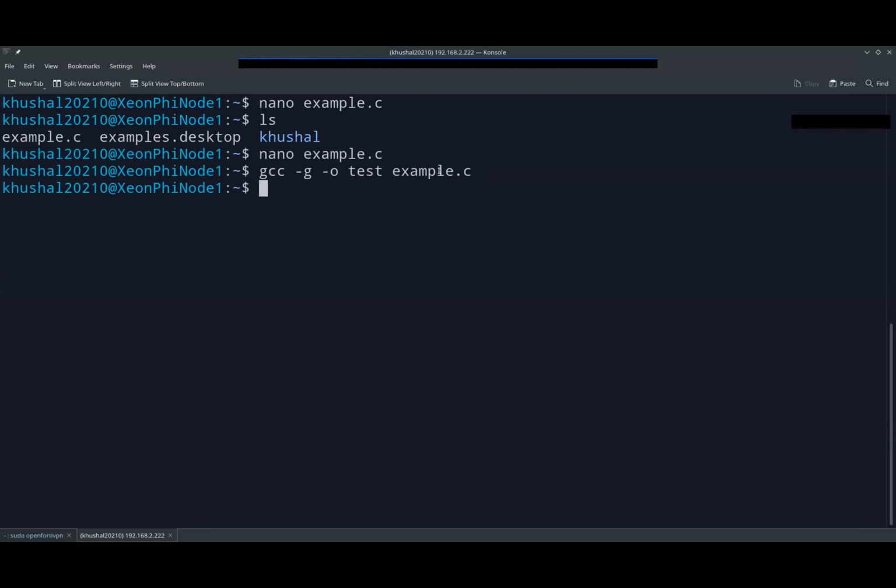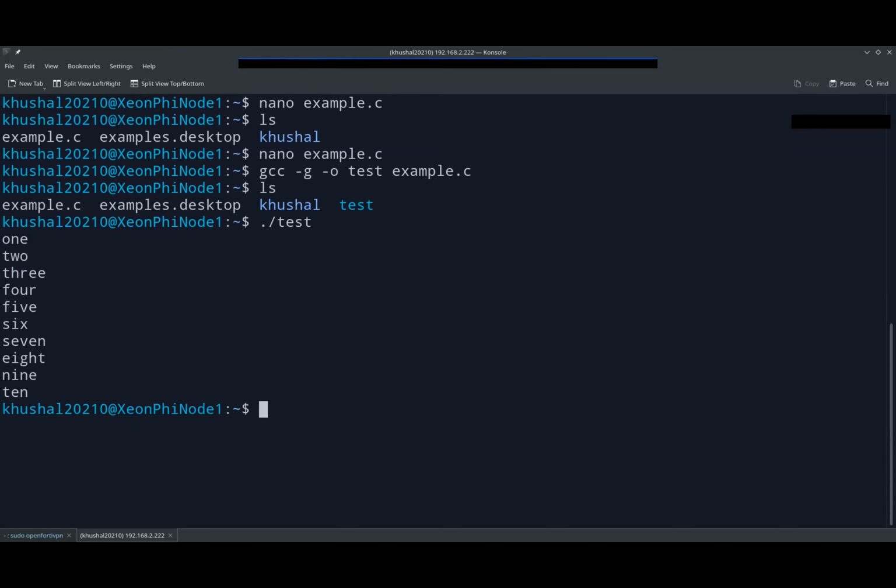So when we run the command, it will generate an output binary file. This is the output binary file generated. In our case, I changed the name to test, so it generated test. If you keep it as example, it will generate example. We're going to use this binary file to debug the program, right? If you just run this binary file, you can get the output of the C file.